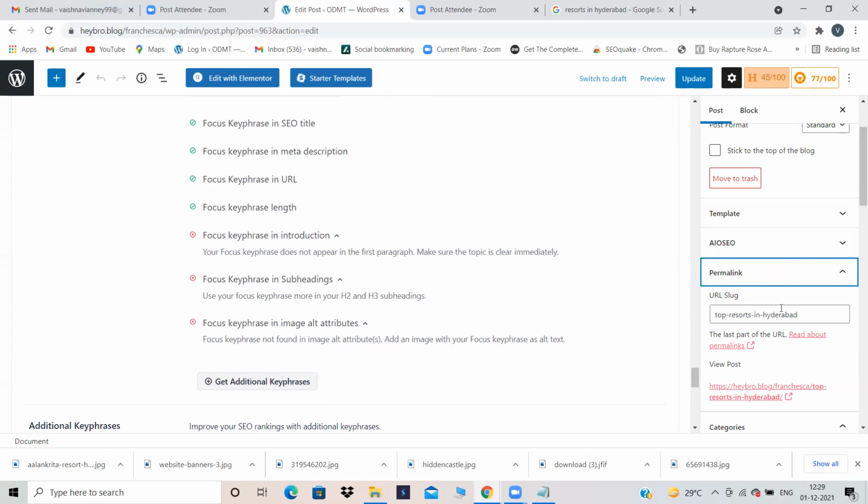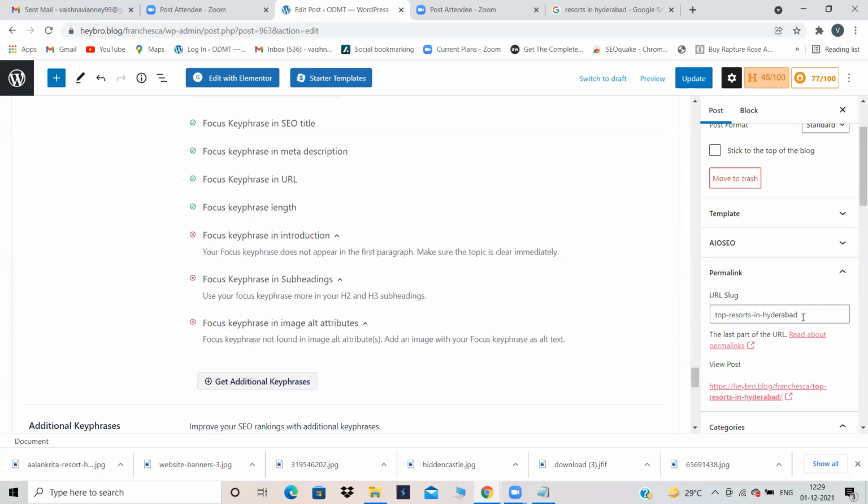But by default, whatever title you give for your blog, I'm not talking about the title which the user sees, I'm talking about the title of your blog, it becomes the URL. That means it becomes the file name of that particular blog. You can edit it and add anything according to your wish, but I'm keeping it as it is. Your file name should be short, it should not be lengthy. So focus key phrase in URL is also done.